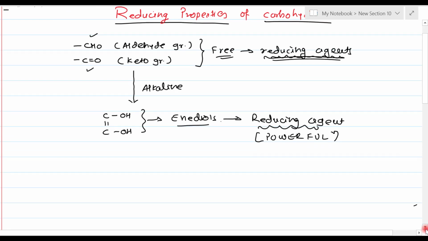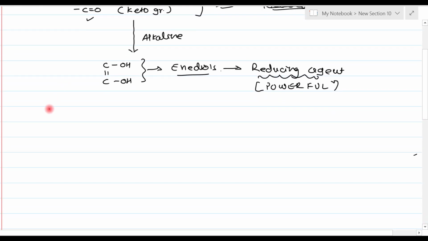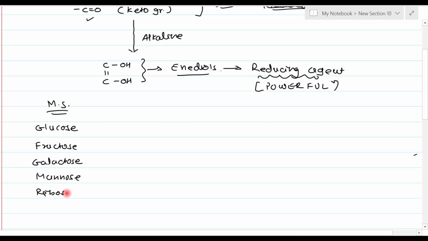So now let's see the different examples. We know that there are many different monosaccharides: glucose, fructose, galactose, mannose, and ribose, which is a pentose sugar, while the rest are all hexose sugars. Then we have different disaccharides. In disaccharides we have lactose, maltose and sucrose. These are the three most popular disaccharides.